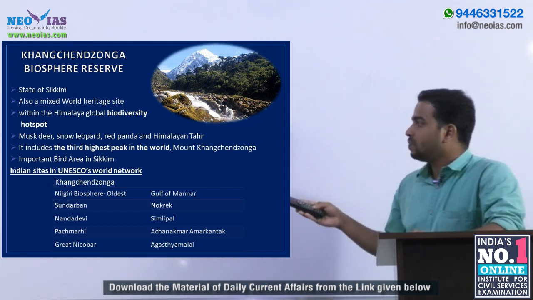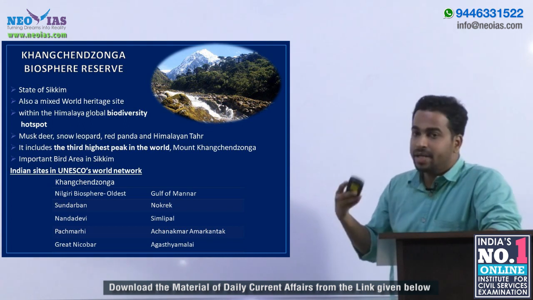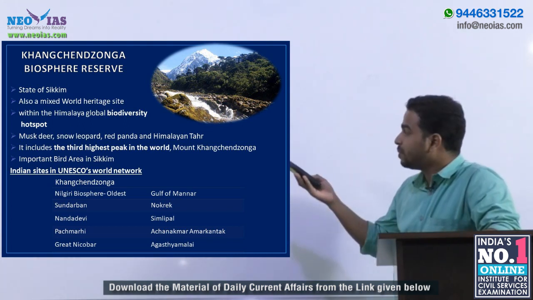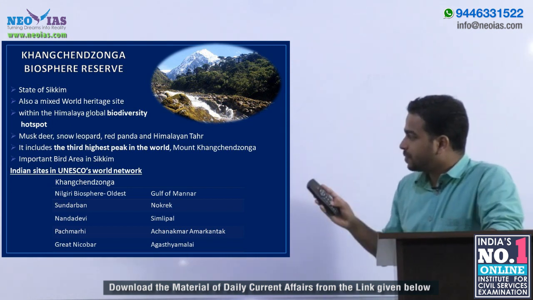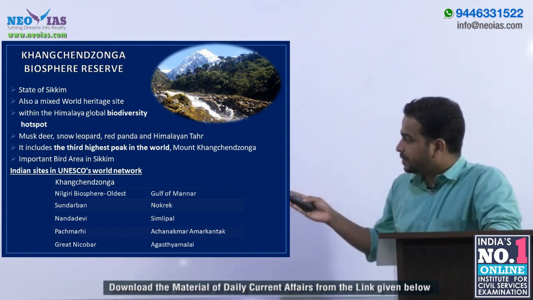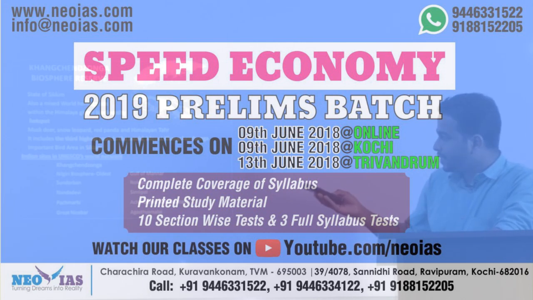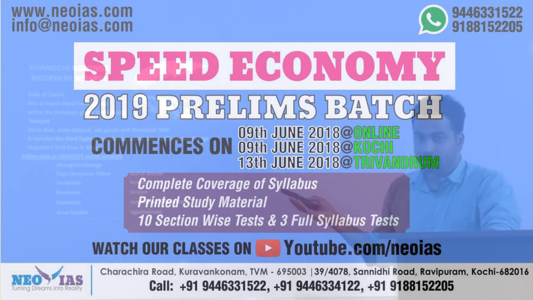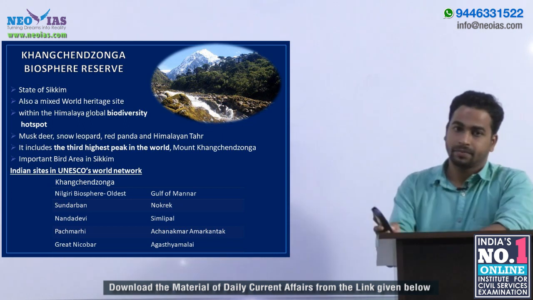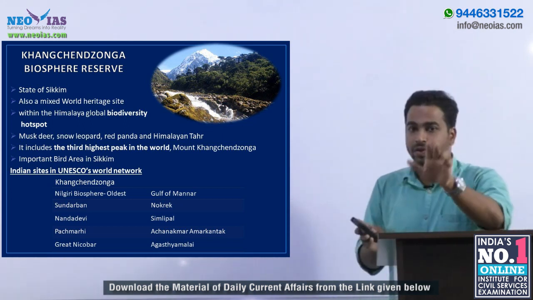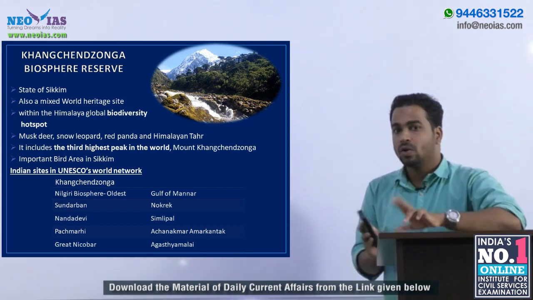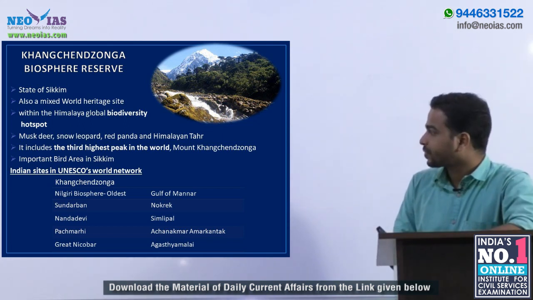Now let us see what are the 11 sites from India which have been added to UNESCO's World Network of Biospheres. They are Kanchenjunga, Nilgiri Biosphere Reserve, Sundarban, Nanda Devi, Pachmarhi, Great Nicobar, Gulf of Mannar, Nokrek, Simlipal, Achanakmar-Amarkantak, Agasthyamalai. So now you are supposed to locate all of these biosphere reserves on your map and see where they are located in India.